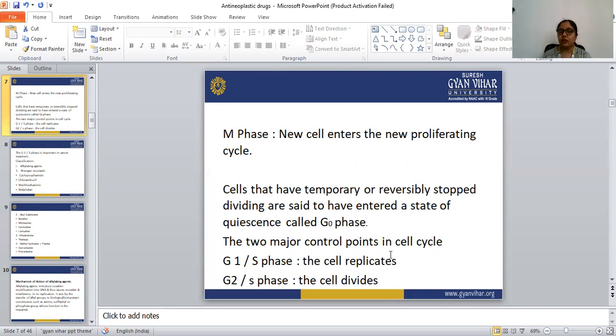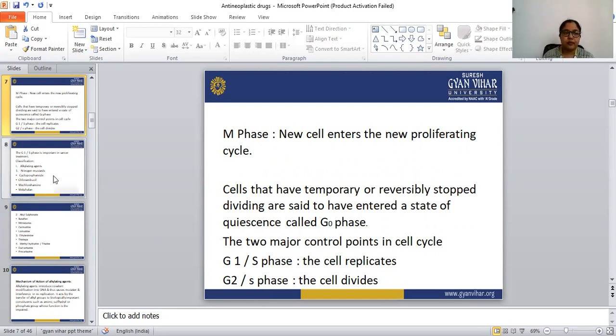The two major control points in the cell cycle are G1/S phase and G2/M phase. These phases are important for preventing cancer. In the G1/S phase, the cells replicate, and in the G2/M phase, the cells divide. So these two phases are important sites for the anti-cancer drugs and for cancer treatment.